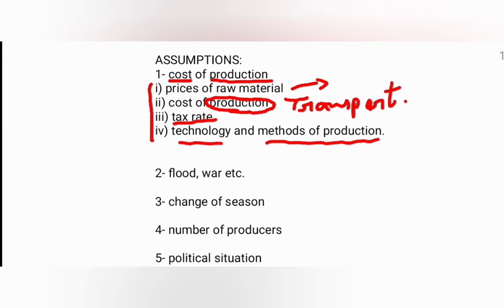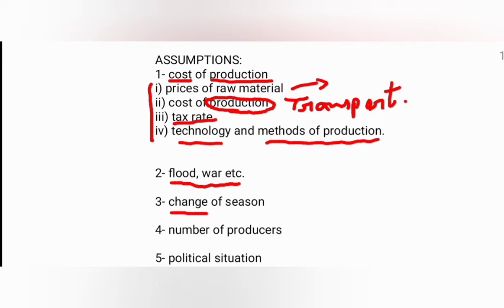Okay, the next one is flood and war. Flood and war are simply uncertain conditions in the economy. Whenever there is a flood or a war in the country, due to these uncertain conditions, what will happen? The supplier will not be able to supply enough quantity to the market even at high prices. Even when prices are high, due to war and flood, the supplier will not have access to the market, and the law will not prove true.